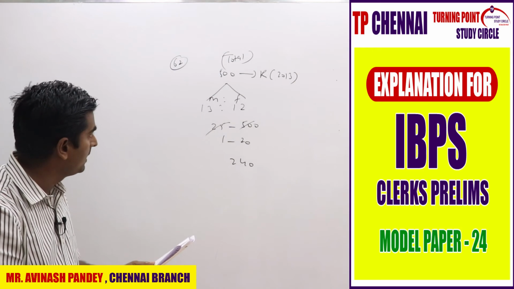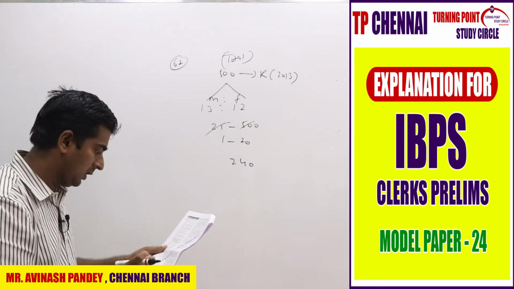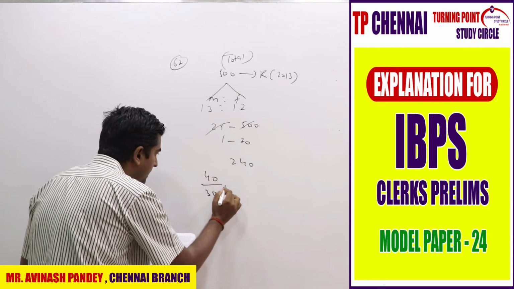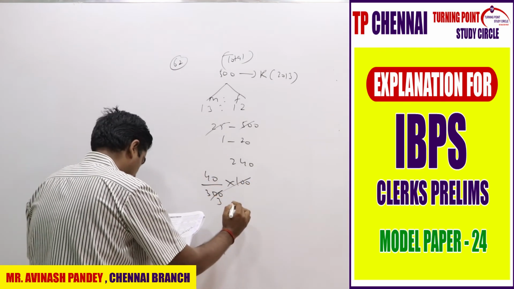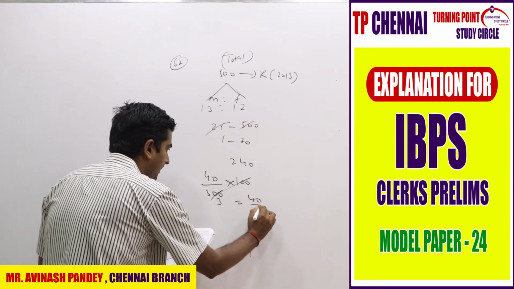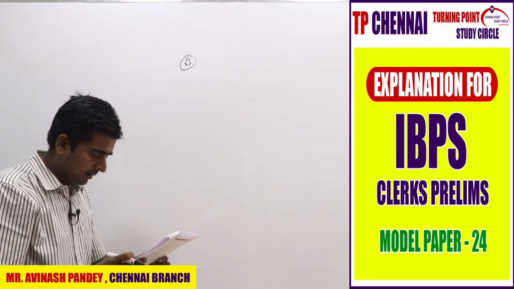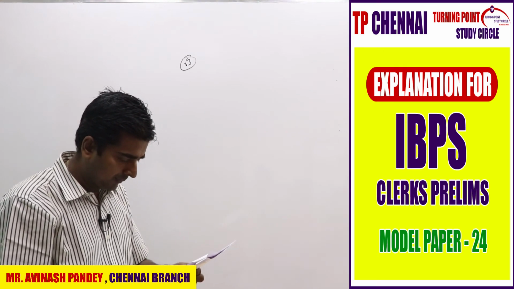Then they are saying the number of male students in college R in 2013, what is the value? 500. So 500 and 500 are both the same, right? And the remaining is how much? 300. So 40 divided by 300 into 100, right? So my answer is how much? 40 by 3. My answer is 40 by 3.